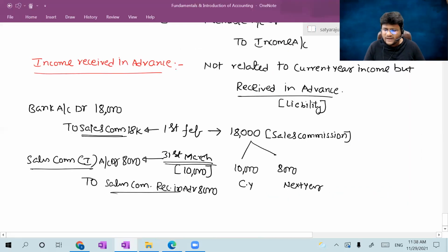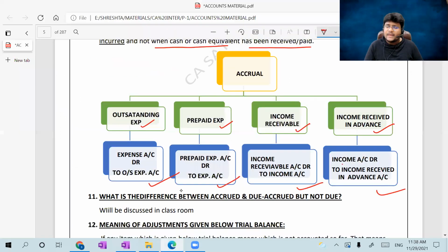So simple. Should we memorize these journal entries by heart? No, don't memorize any journal entry by heart. It's a simple imagination of the things. Outstanding expenditure is nothing but payable expenditure, which is a current year expenditure only. Increase in expenditure should be debited, increase in liability should be credited. Outstanding expense over. Prepaid expenditure is an asset. Increase in asset should be debited, so the current year expenditure should be reduced. Decrease in expenditure should be credited.